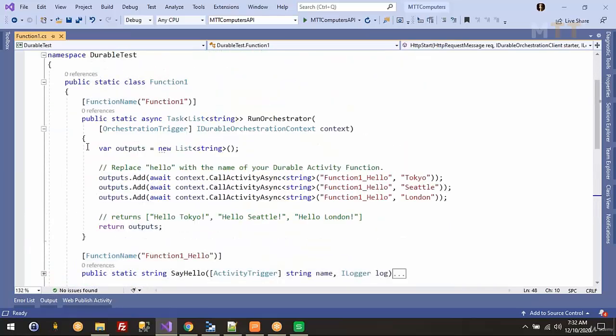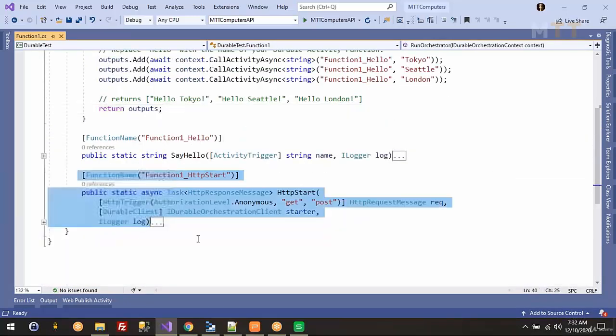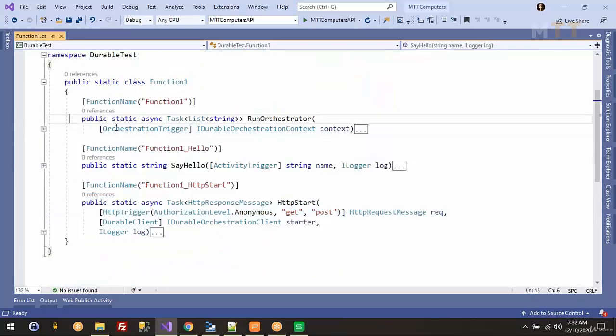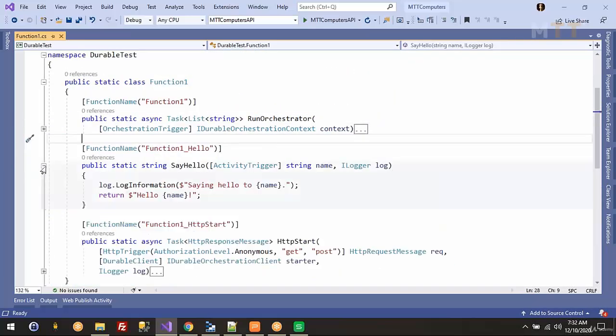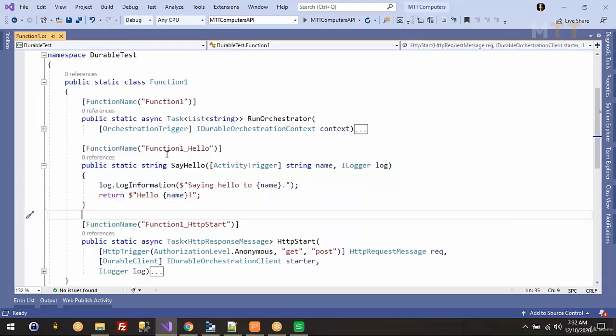Now this is the main function which takes care of managing all your activity functions. So how many functions do we have? We have one starter function, we have seen this. We have one orchestrator function, we have seen this. In this example, the boilerplate it is creating has given just one activity function as Function1.